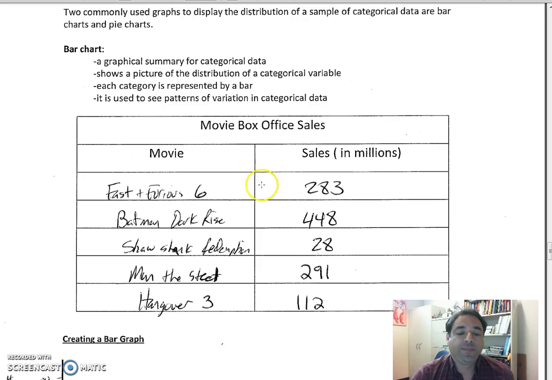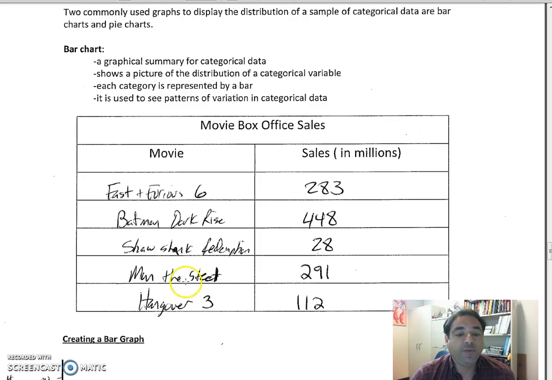in the United States. So Fast and Furious 6 made $283 million, Batman The Dark Knight Rises made $448 million, Shawshank Redemption made $28 million, Man of Steel, Superman made $291 million, and The Hangover 3 made $112 million. But again, looking at words and numbers, you may not be able to get the point of what's going on in the message. So a bar chart can help.